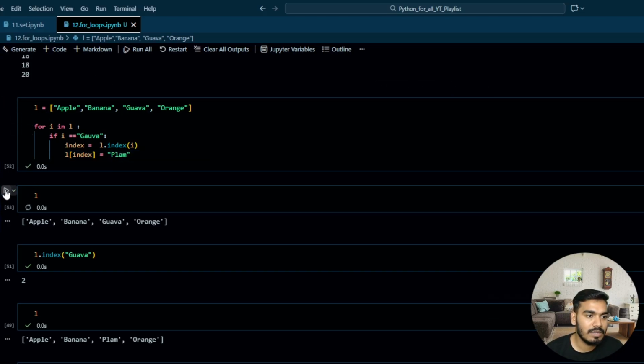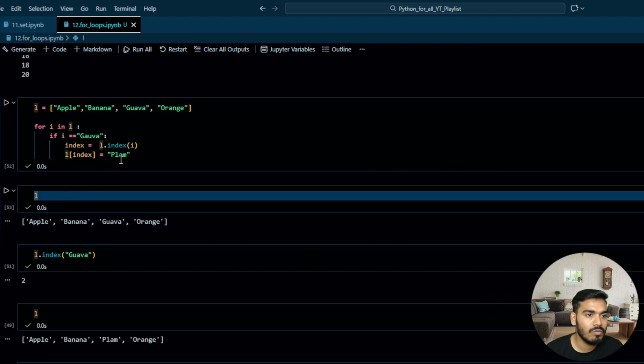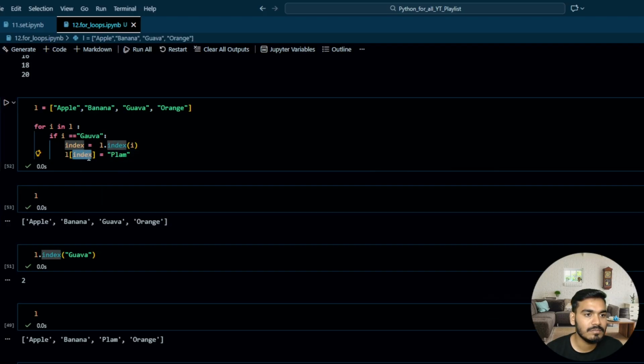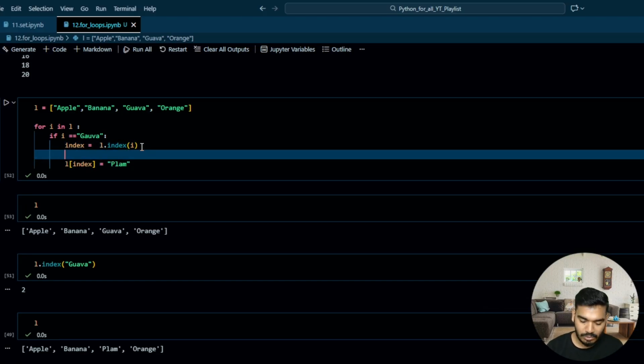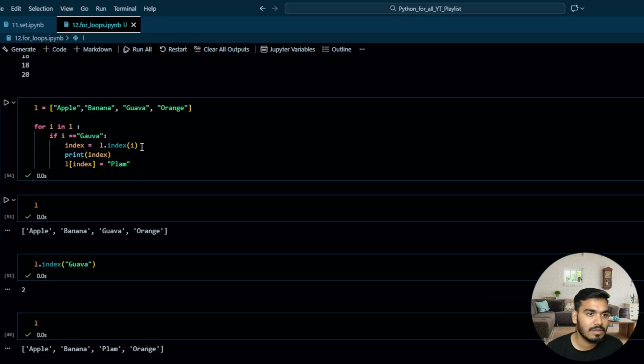And now let's run this. No. Why? So L of index. Let's print over here what is the issue. Print of index. Guava is correct only, right?